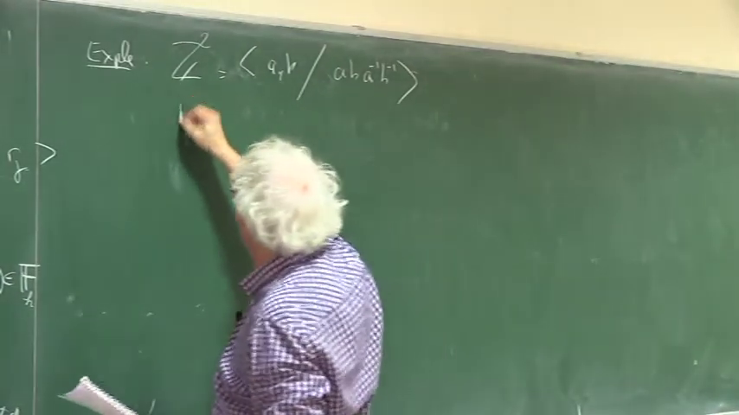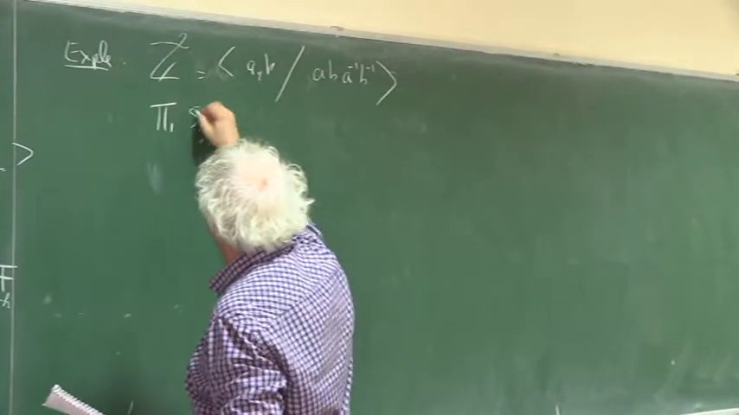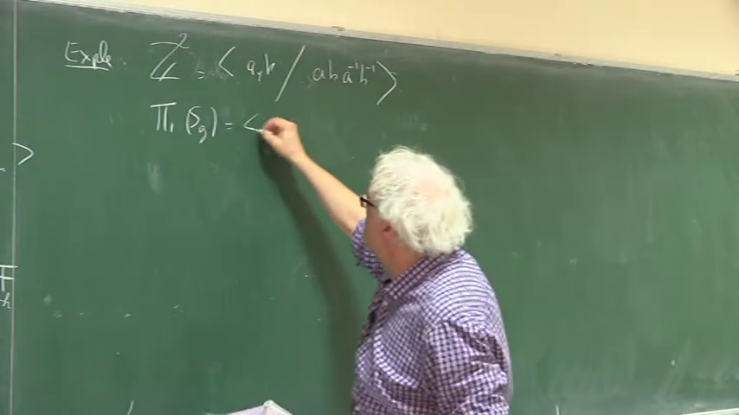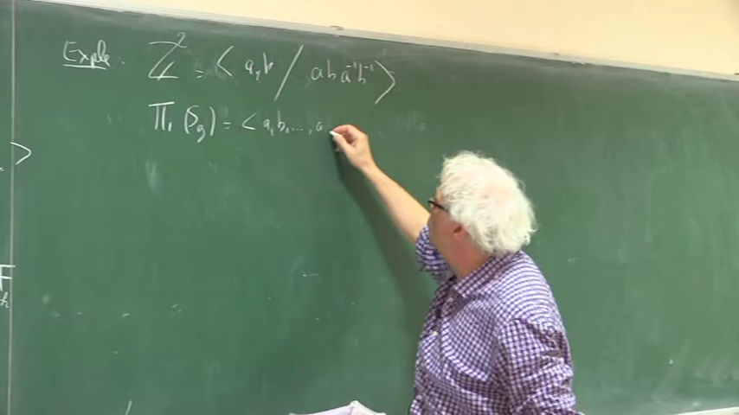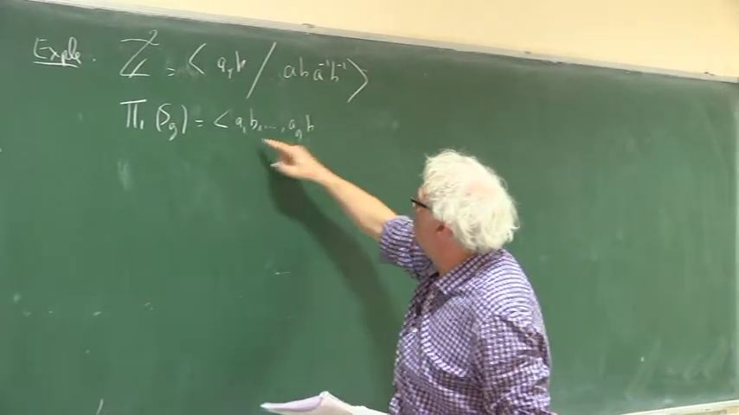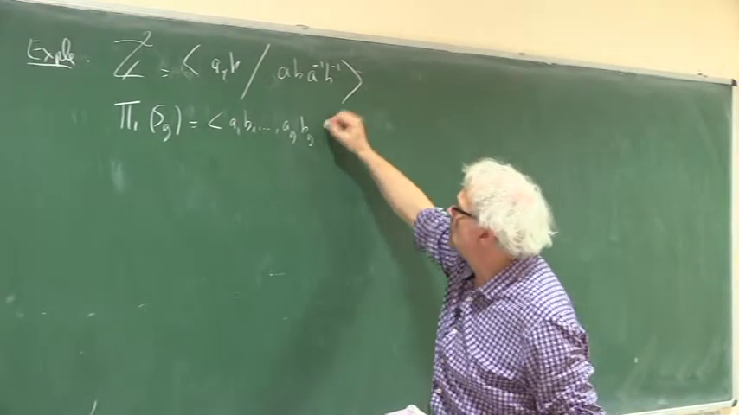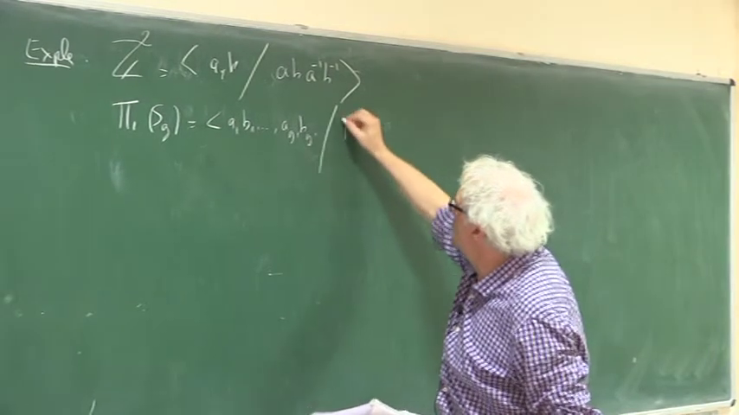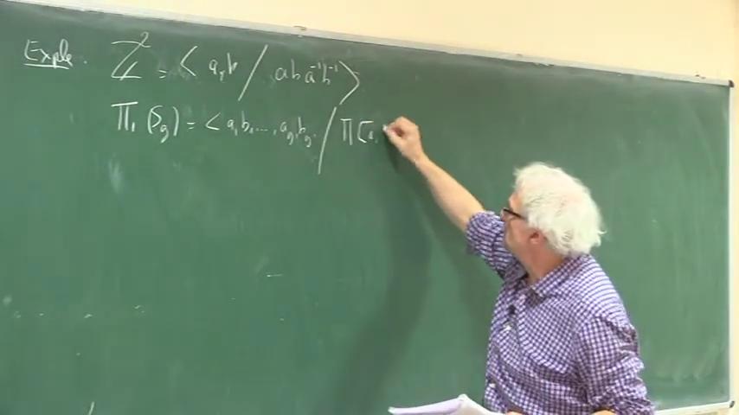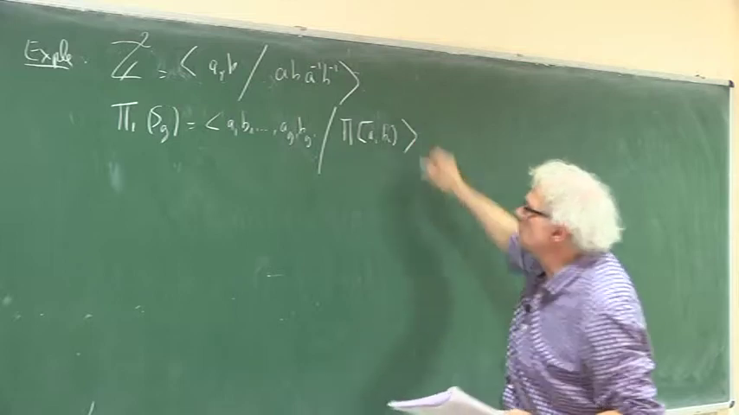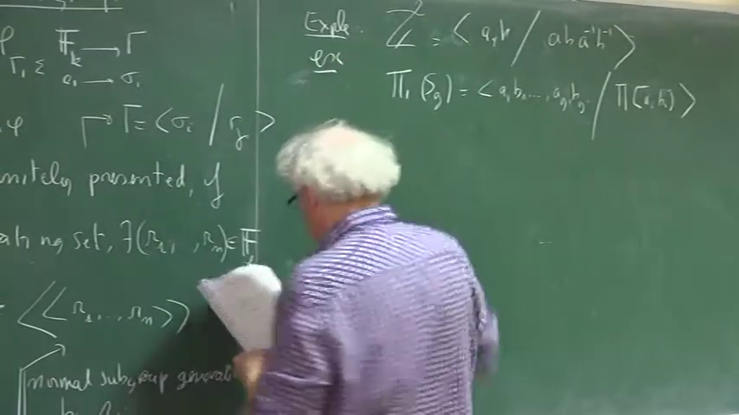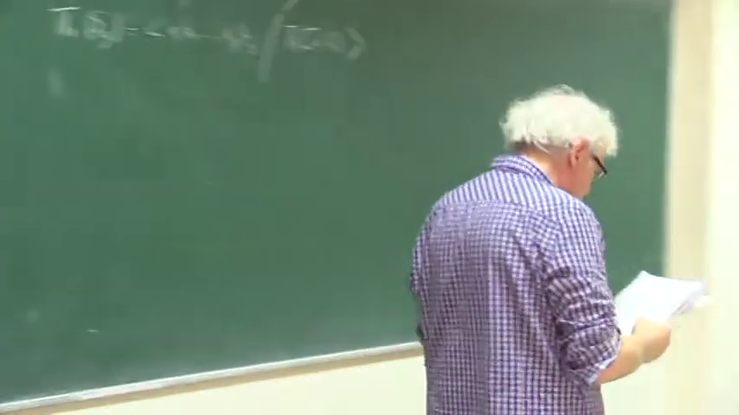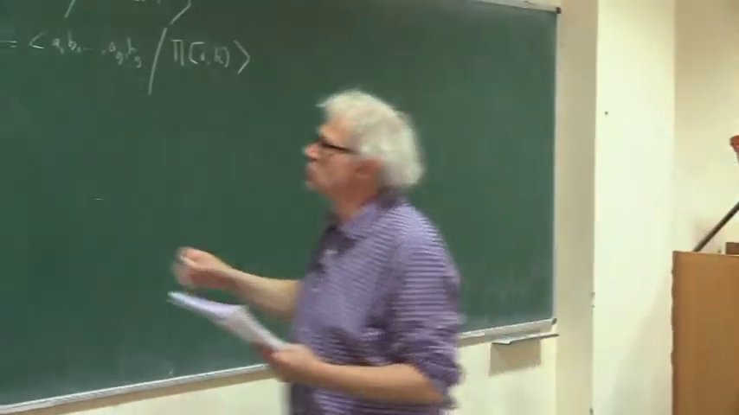Another example, which you know: the fundamental group of a surface of genus G is generated by 2G generators, A1, B1, ..., AG, BG, with a relation which is that the product of the commutators is trivial. Let's do this as an exercise. And now I need some notation to proceed further.